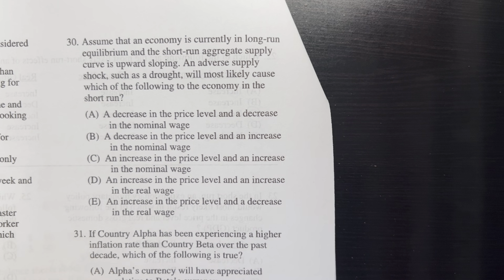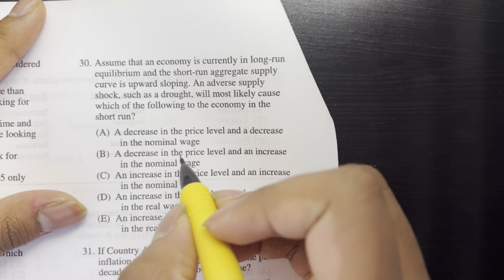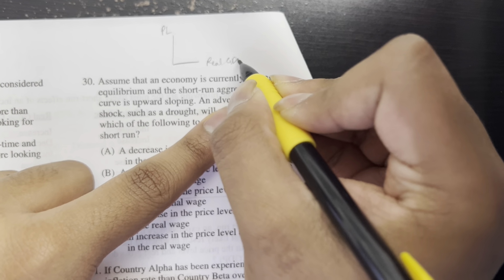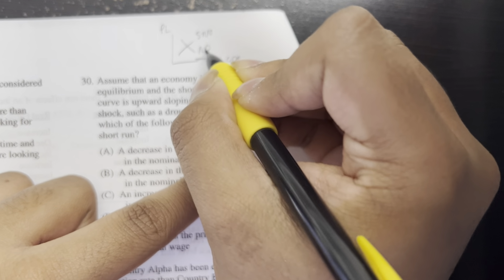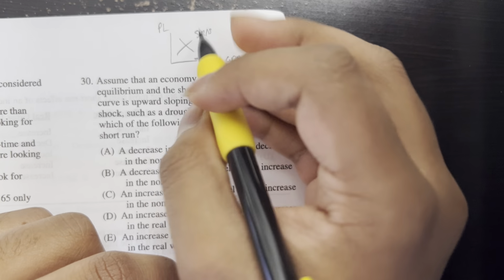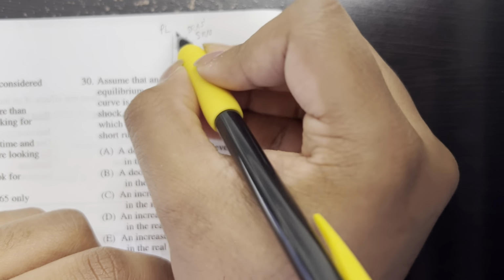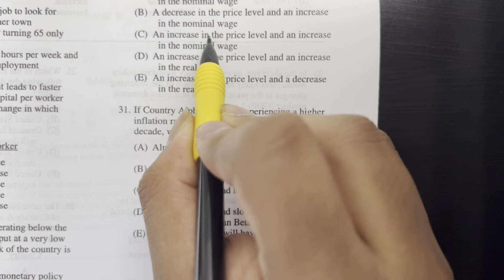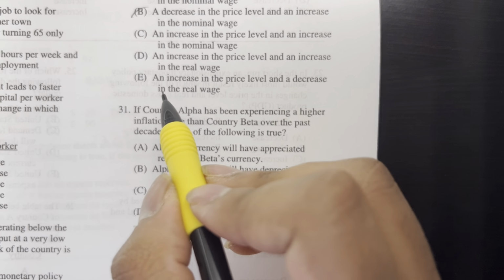Okay, last question here. Assume that an economy is currently in long-run equilibrium and the short-run aggregate supply curve is upward sloping. An adverse supply shock such as drought will most likely... So for this we just literally do this here: price level, real GDP, and then we have short-run aggregate supply. We have aggregate demand, and now we look at an adverse supply shock. That will decrease the aggregate supply, and we'll have an increase in price levels and a decrease in GDP. So an increase in price level, and this is wrong. This is wrong. Let's see. Increase in price level.